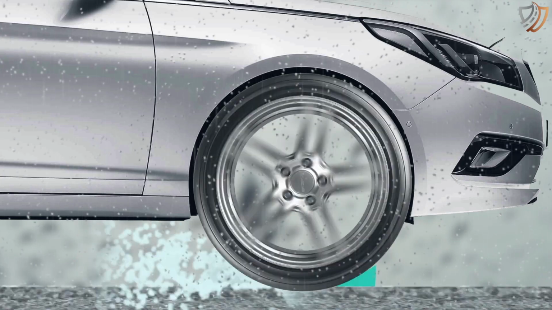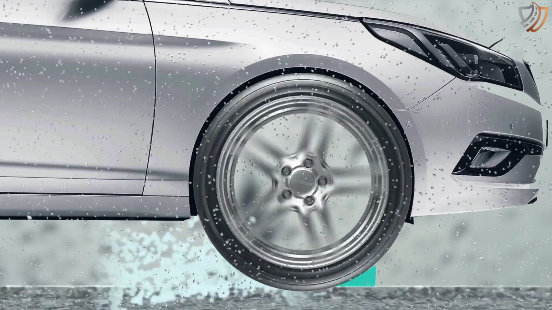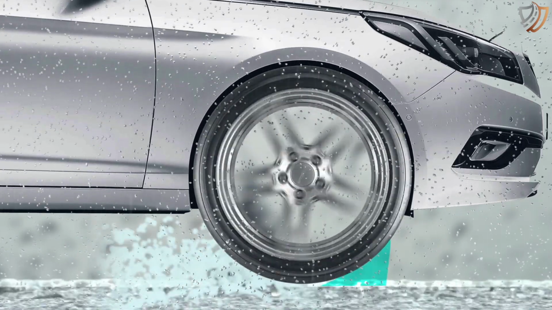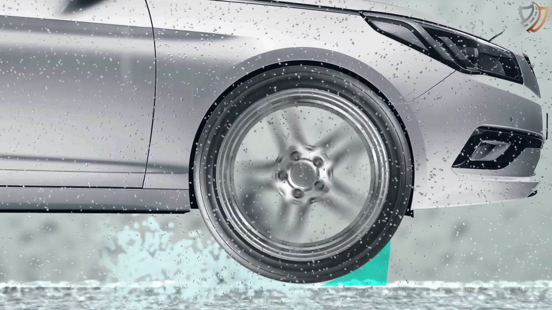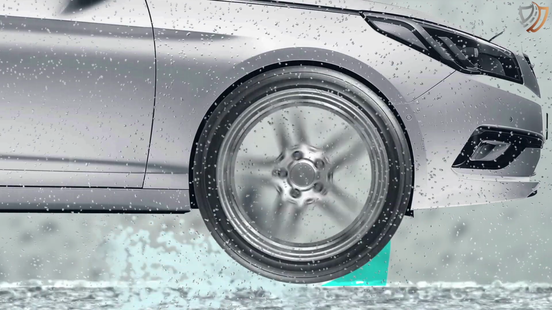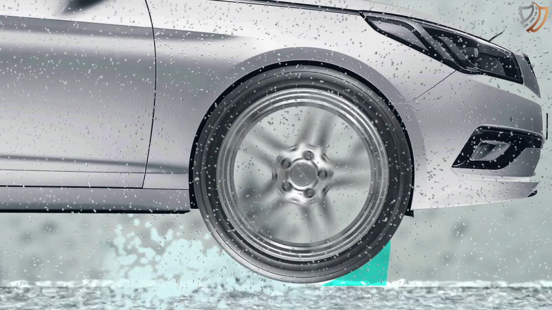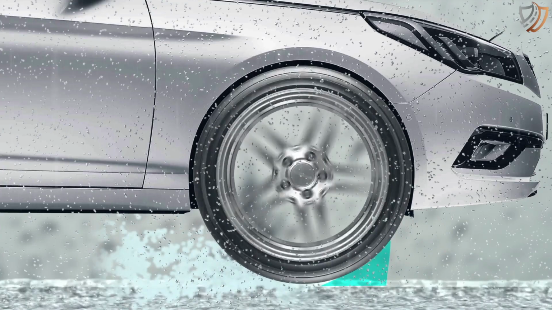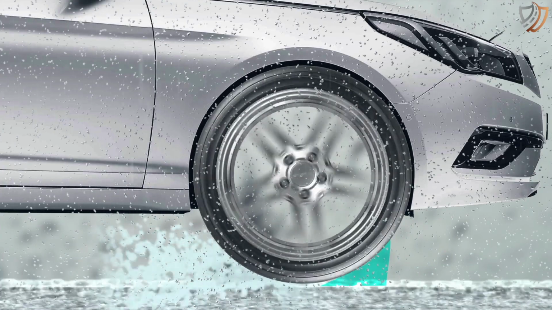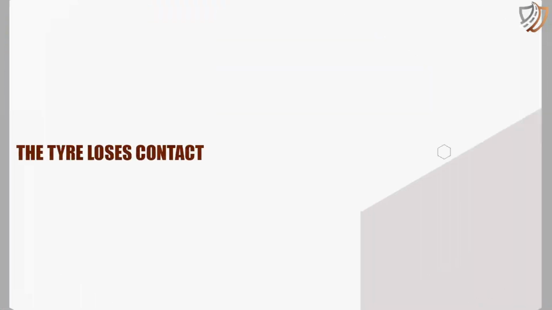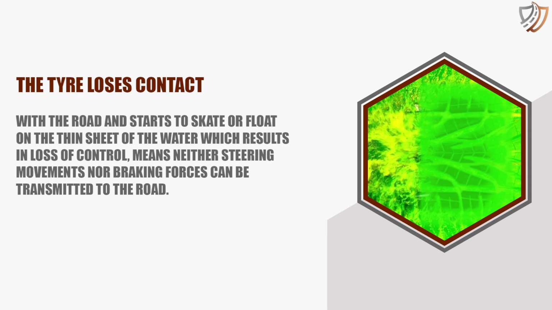However, as the speed increases, a wedge of water forms in front of the tire. At high speed, tire encounters more water than it can dissipate. Water pressure in front of the wheel forces a wedge of water under the leading edge of the tire, causing it to lift from the road. The tire loses contact with the road and starts to skate or float on the thin sheet of water, which results in loss of control, meaning neither steering movements nor braking forces can be transmitted to the road.